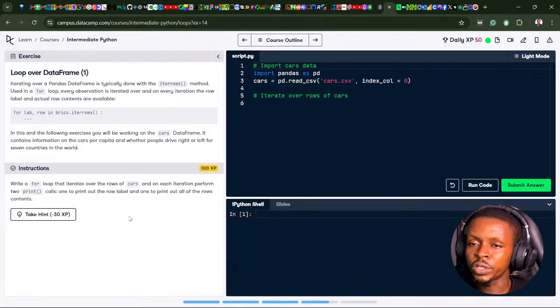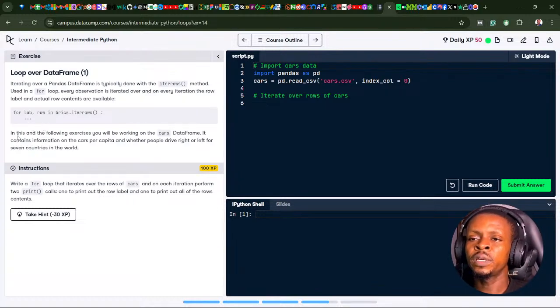Now let's follow the instruction and see how we can use the knowledge of for loop on pandas data frame. So, loop over data frame. Iterating over a pandas data frame is typically done with the iterrows function, the iterrows method, which is used in a for loop. Every observation is iterated over, and on every iteration, the row label and actual row contents are available. So for lab, row in bricks.iterrows, then under the for loop, you mention your prints.